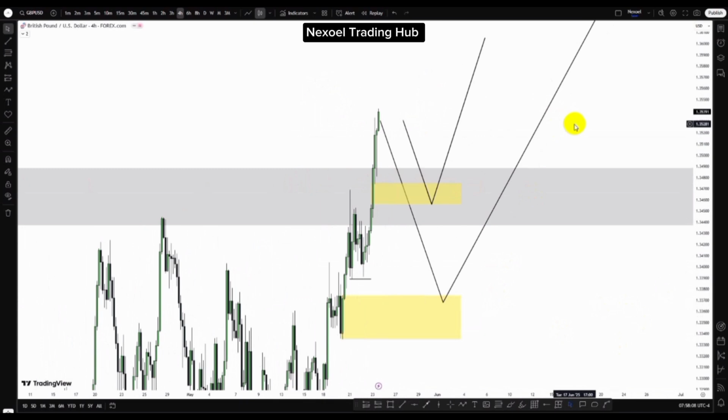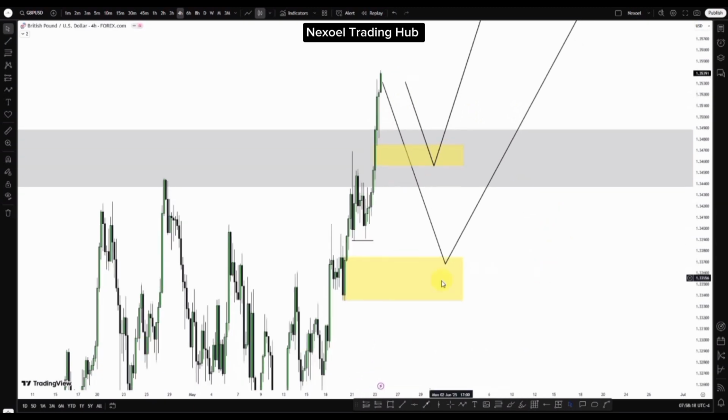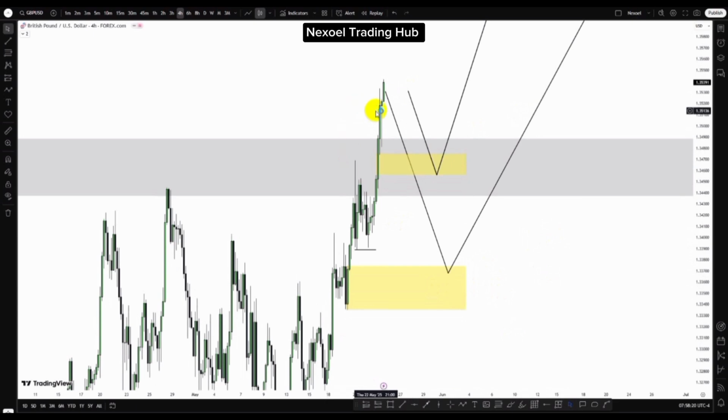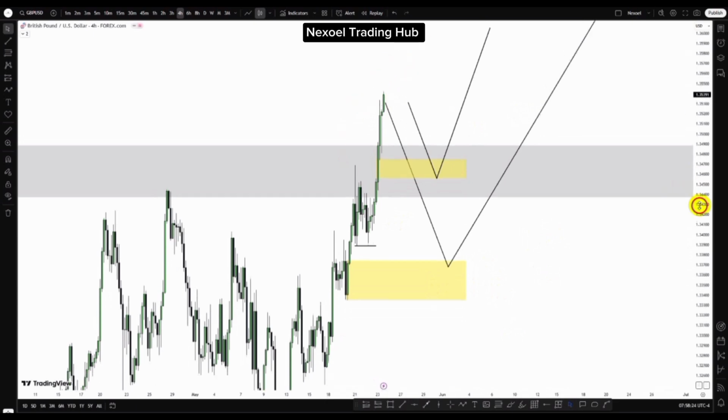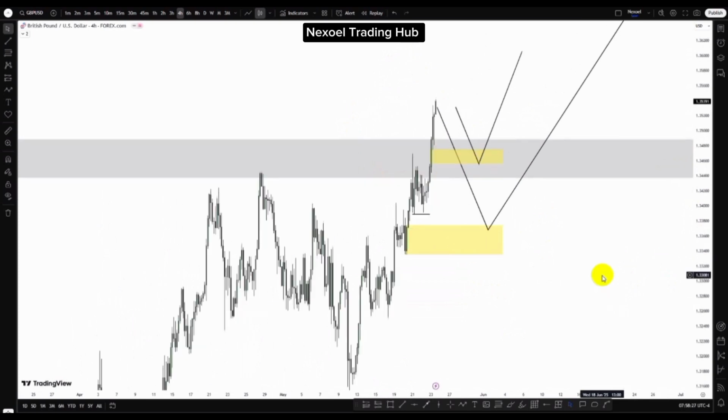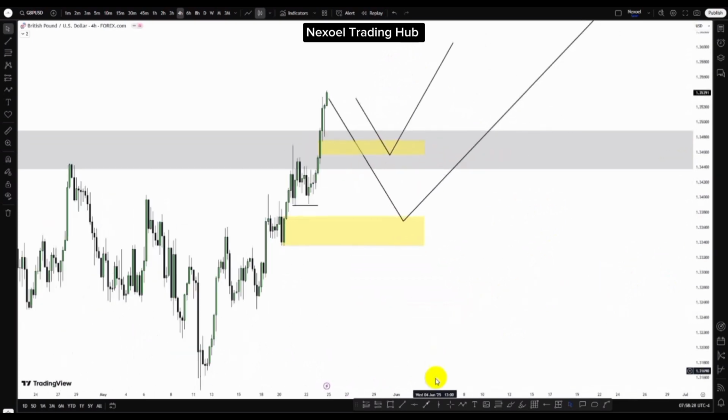And one thing you must understand is, if we see price just continues bullish, then we have to be looking at the new zones that the market will be forming. So that may render these zones invalid if price possibly continues bullish now, creating new zones. So this is what I have to show us in GBPUSD. Let's check out the USDJPY pair.